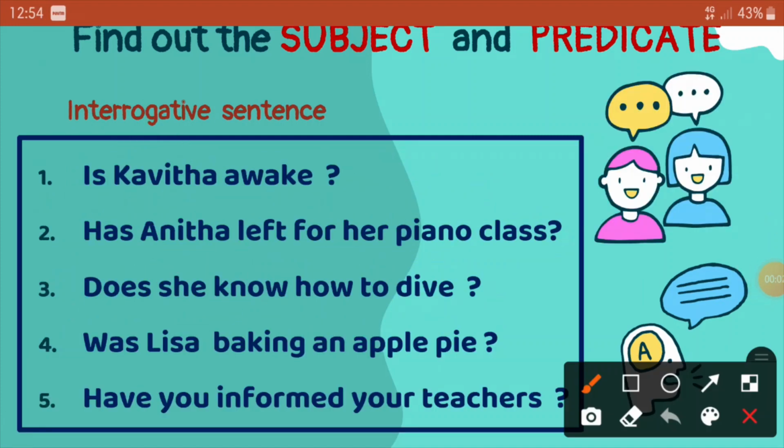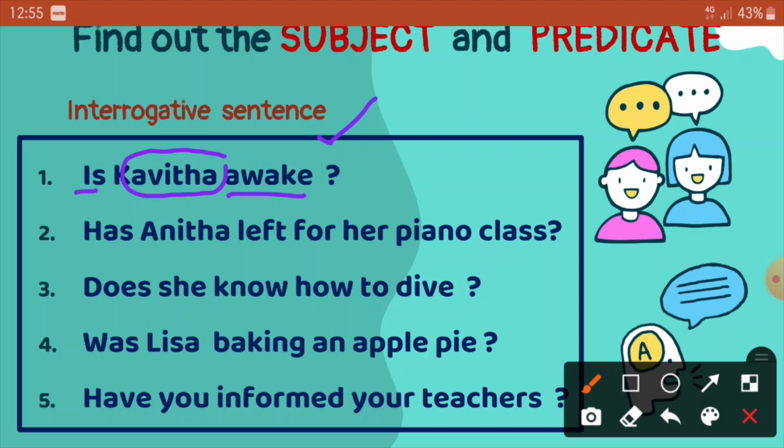Now let us identify subject and predicate in interrogative sentences. We know interrogative sentences ask some kind of question. So here the sentence is: Is Kavita awake? Who is awake? Kavita. So Kavita is the subject in this given sentence, and is awake is the predicate. Here what we can understand is the subject is placed between the helping verb is and the main verb awake.